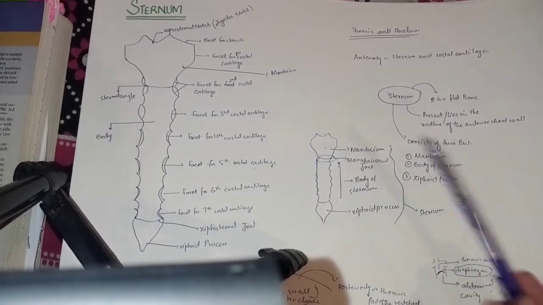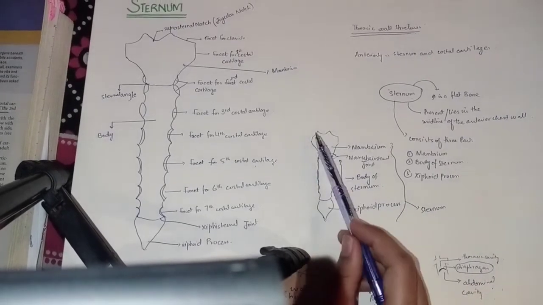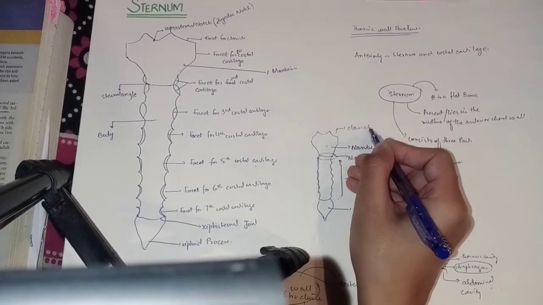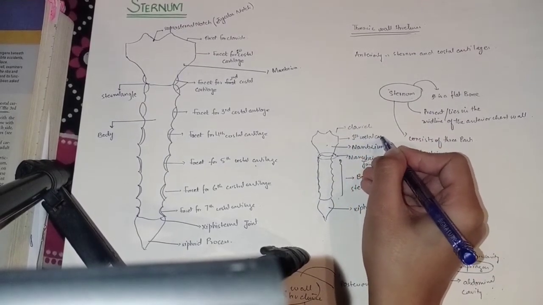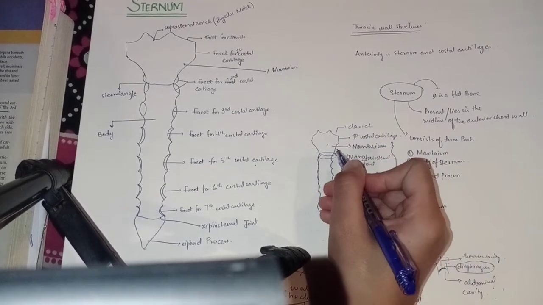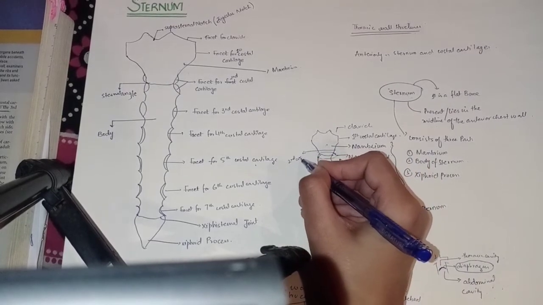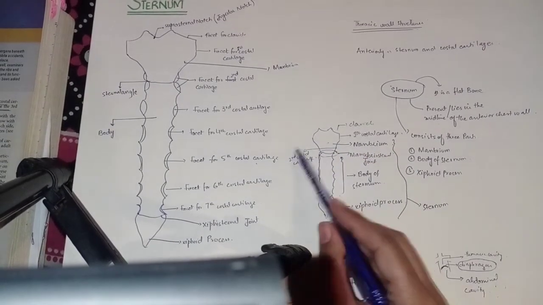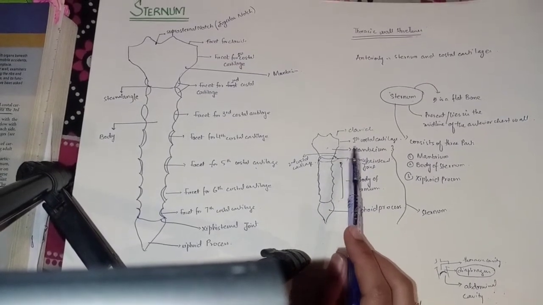So when we talk about the manubrium attachments, we can say that the manubrium gives attachment for the clavicle. Here it gives attachment for the clavicle, here it gives attachment for the first costal cartilage, and here the manubriosternal joint is present, and here it gives attachment for the upper part of the second costal cartilage. So all these structures are related to the manubrium.